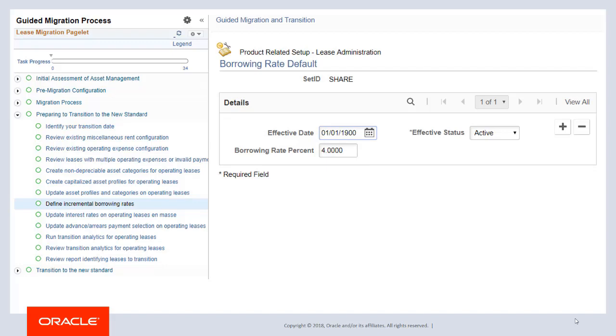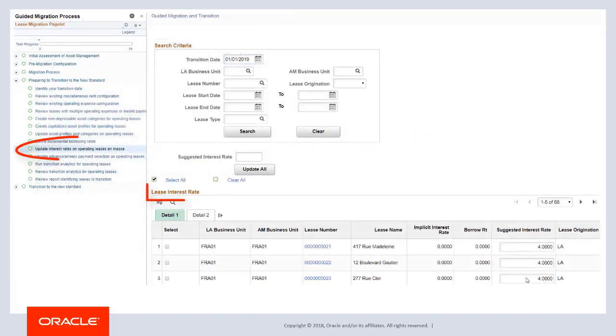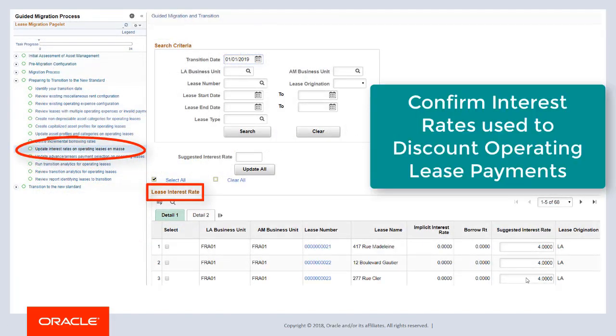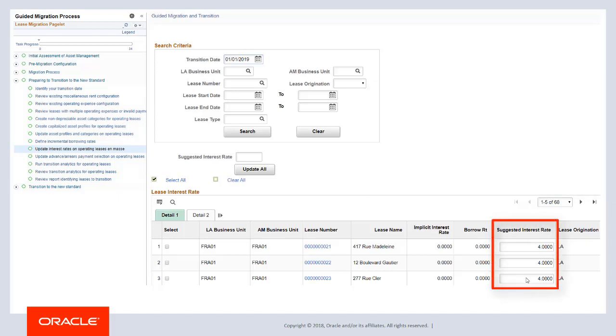If you report under IASB, the effective date entered on this page should be your transition date. Use the lease interest rate page to confirm the suggested interest rate used to calculate asset cost on your operating leases. The first time you open this page, the system populates the suggested rate based on your incremental borrowing rate, the start date of the lease, and whether you report under FASB or IASB. You can also manually update the rate to another number. Either way, the system uses the number in the suggested interest rate column to calculate asset cost. Be sure to save the rate on this page.